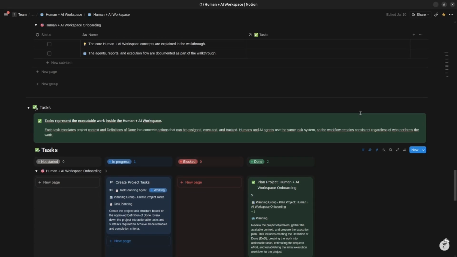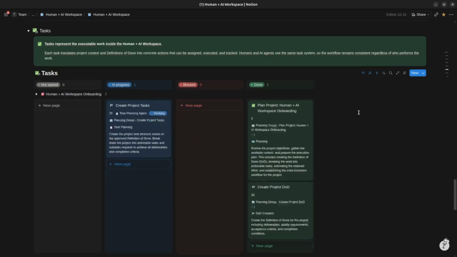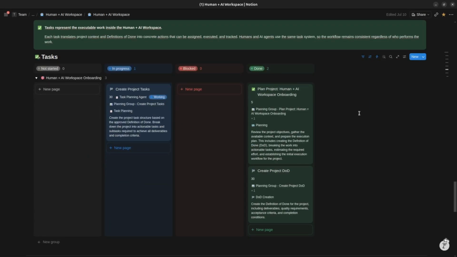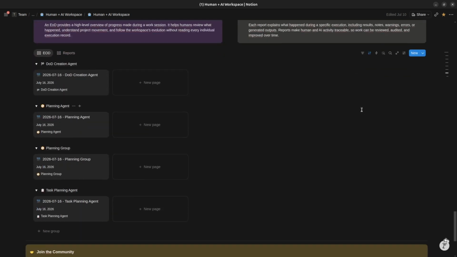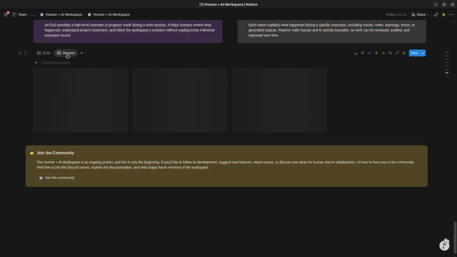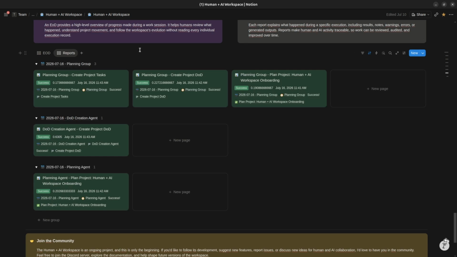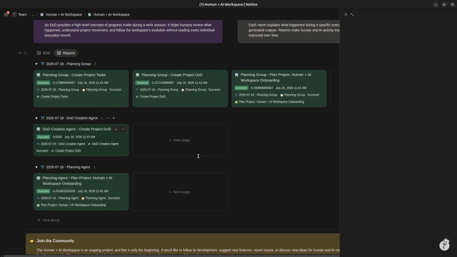While the next stage continues, the workspace keeps track of everything that's happening behind the scenes. This makes it possible to review every decision made during the planning process, even after the workflow has moved on. Instead of relying on the current task assignment, you can always go back and understand how the project reached its current state. Let's take a look at one of those reports.